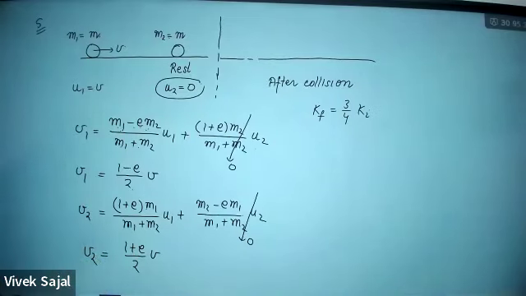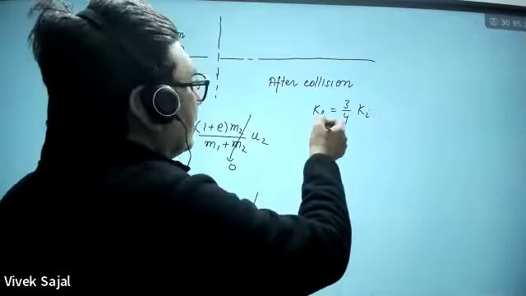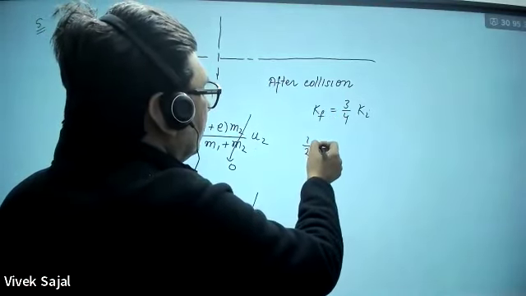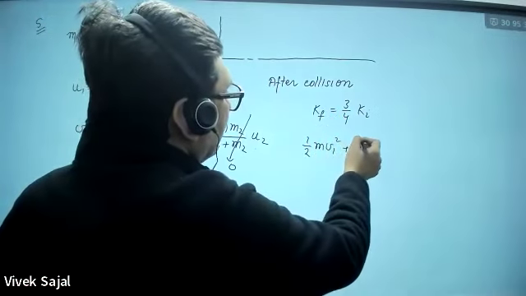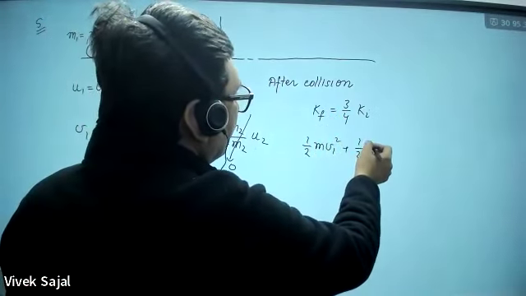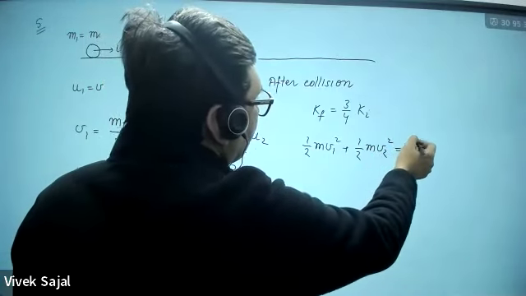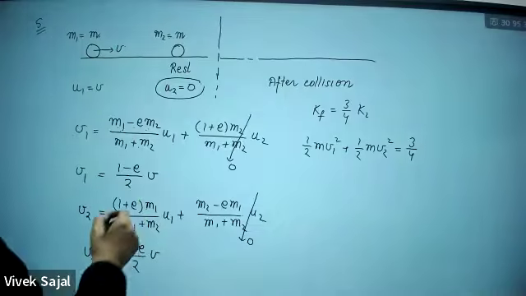Now what you have to find out is the coefficient of restitution. What is given? The final kinetic energy will be 1 by 2 M V1 square plus 1 by 2 M V2 square. This is 3/4 of the initial kinetic energy.